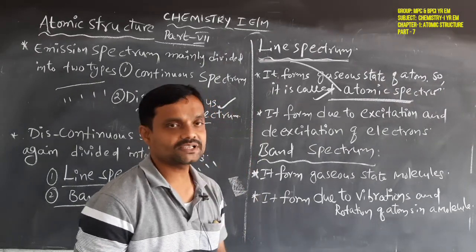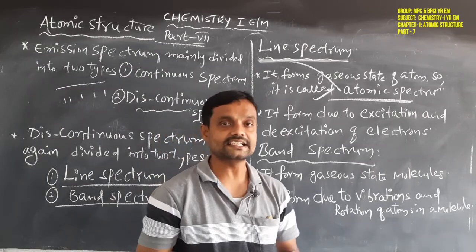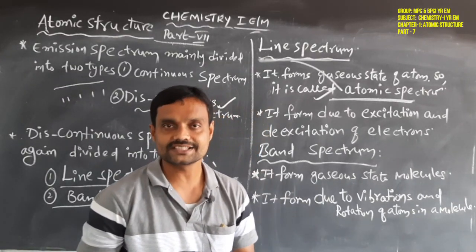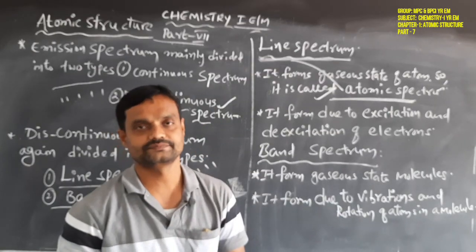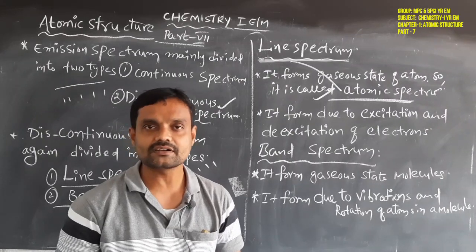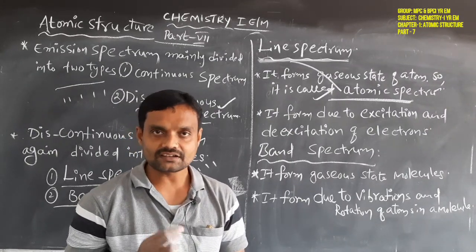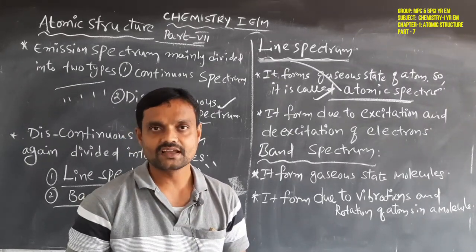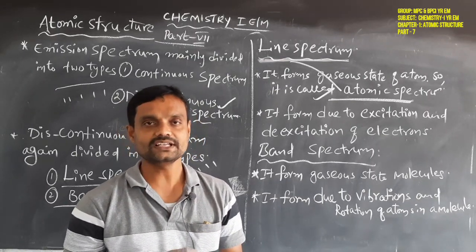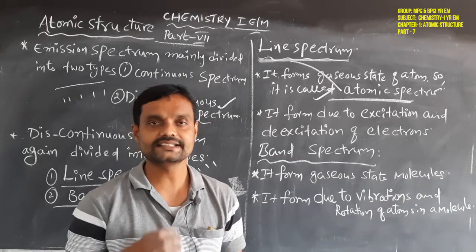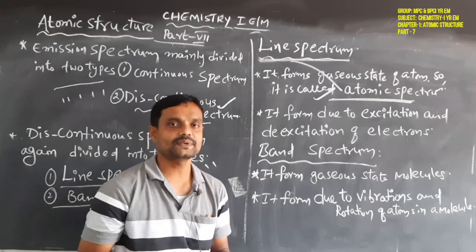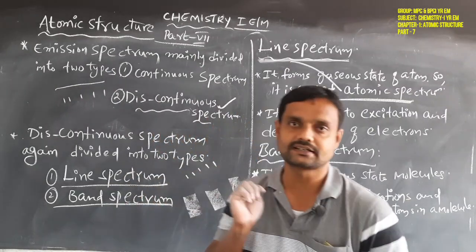This line spectrum is formed mainly due to the excitation and de-excitation of electrons present in the atom. What is that? Line spectrum is formed mainly because the electrons undergo the excitation or the de-excitation process. Only these two processes, excitation and de-excitation, form the line spectrum.